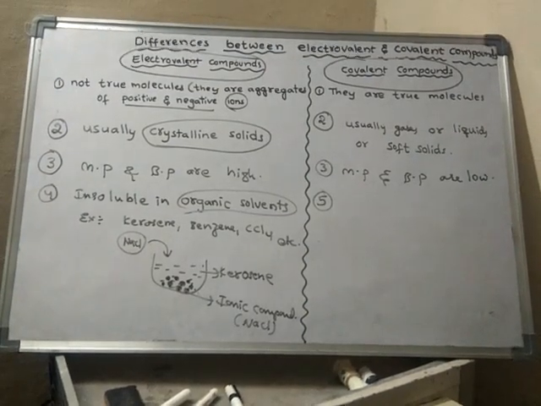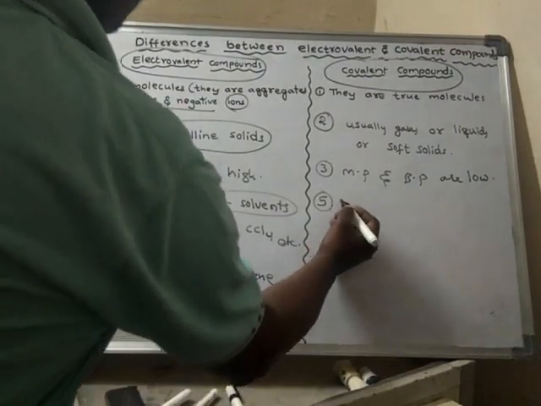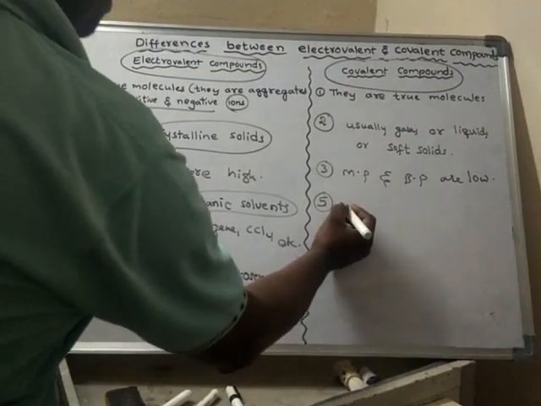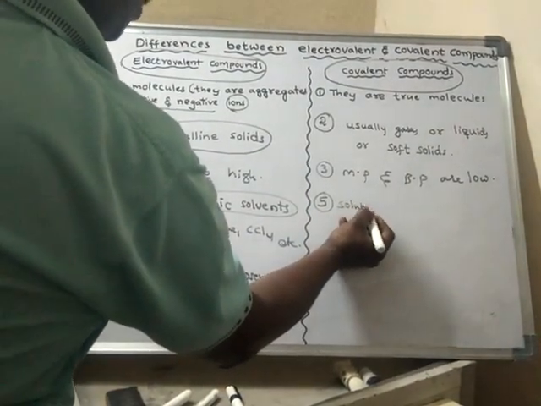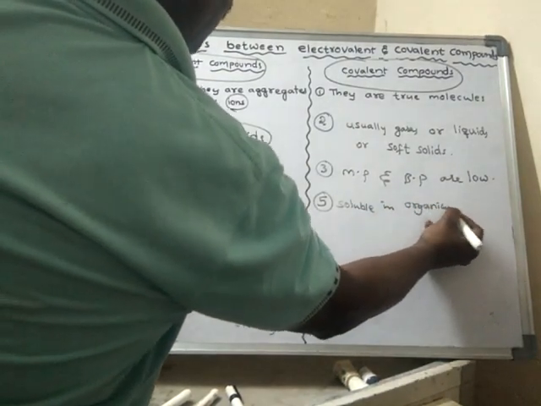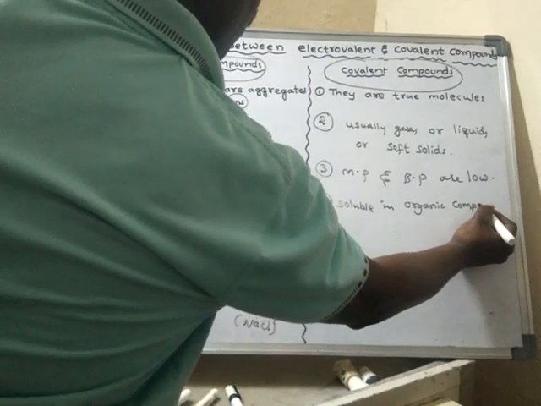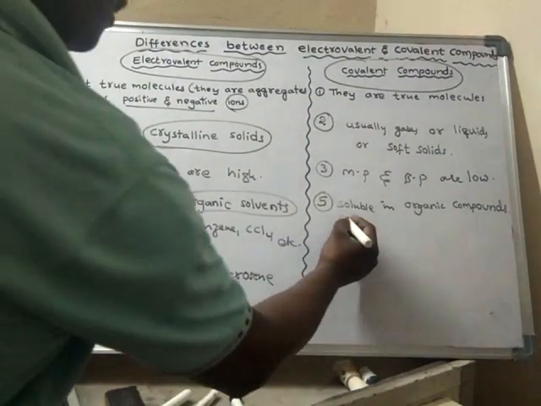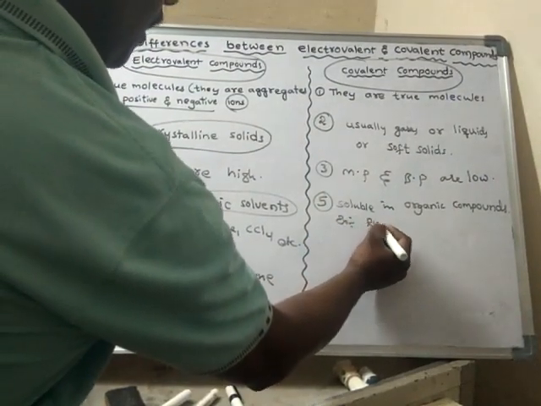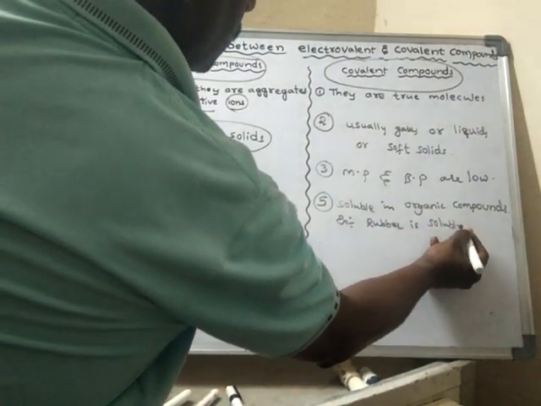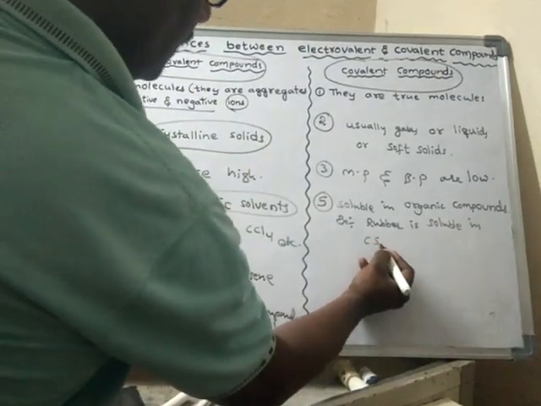Take any covalent compound, for example sugar. In general, covalent compounds are soluble in organic solvents. Example, rubber. Rubber is an organic compound. Rubber is soluble in carbon disulfide.